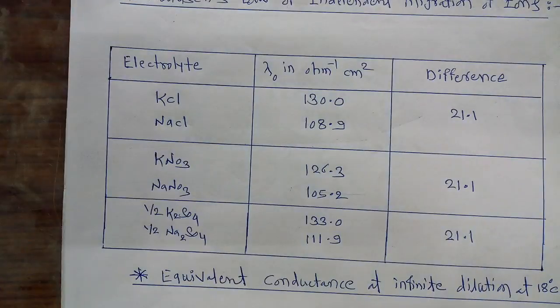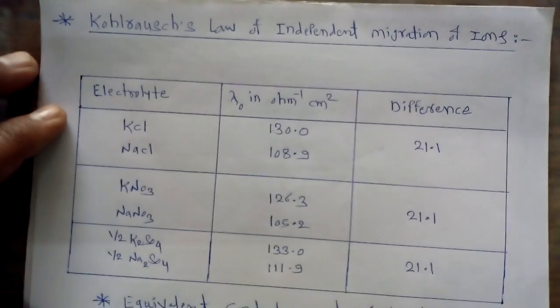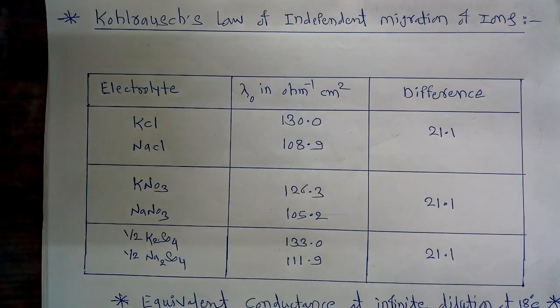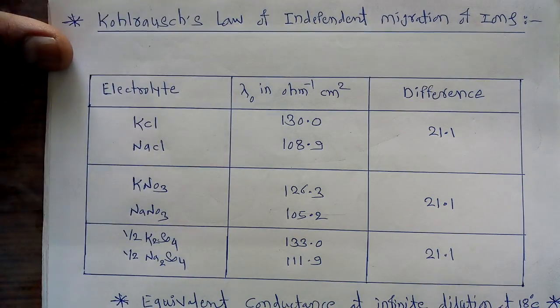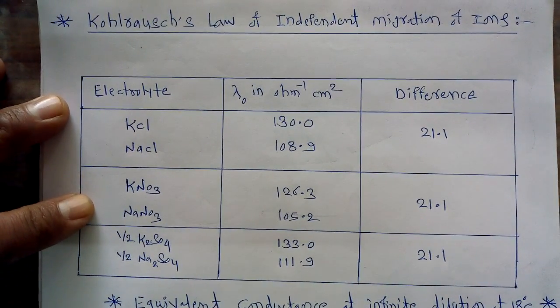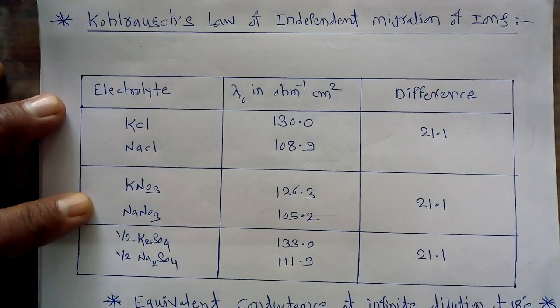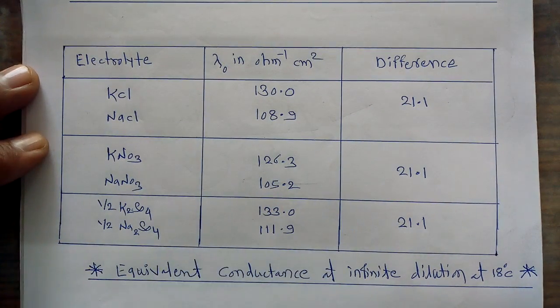Now after this we have to look towards the next important part from this chapter. There is one law, called Kohlrausch's law of independent migration of ions. So this is one important point from this chapter. Now in order to study this law we have to consider this tabular data.